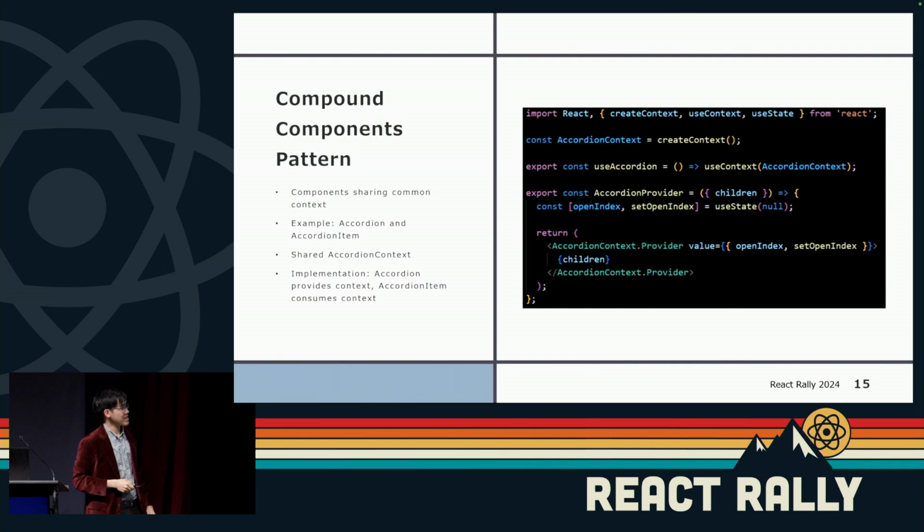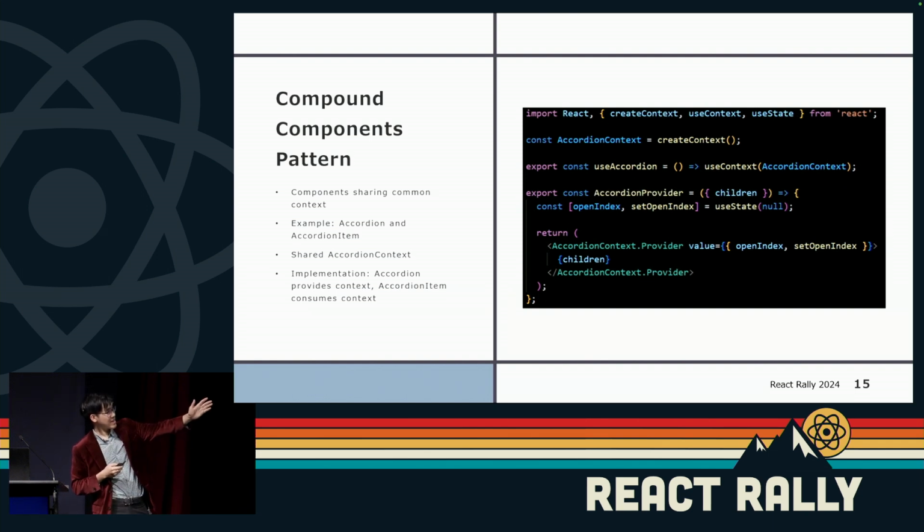Compound components is another thing that was implemented in the collaborative story platform. What we're trying to do is have components share a common context. We can see here useAccordion and AccordionItem. Accordion context is another popular pattern that we're using to have a shared component, where Accordion is able to provide the necessary context, while AccordionItem is able to consume the context.